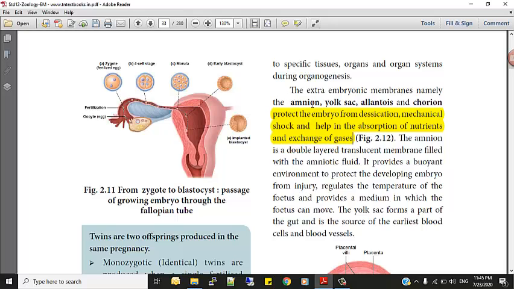So you will write amnion, yolk sac, allantosis, chorion. Okay, these are the important 4 extra embryonic membranes. The amnion is a double layer translucent membrane filled with the amniotic fluid.